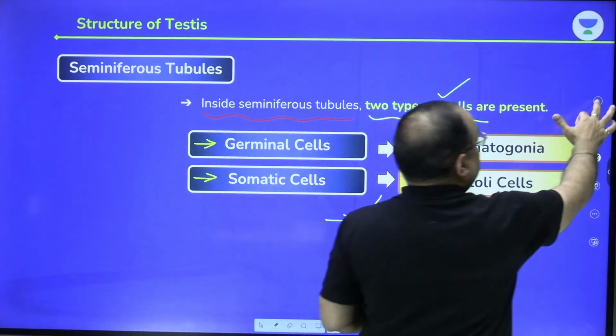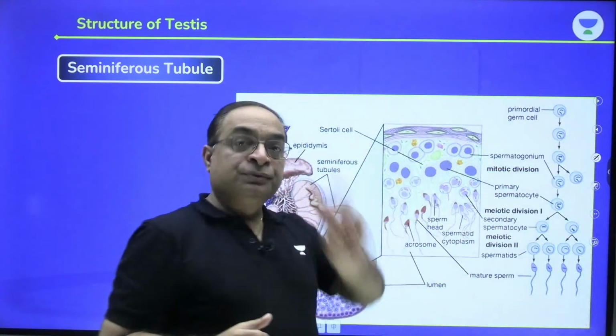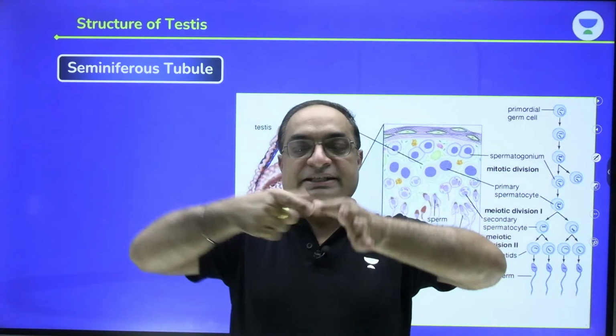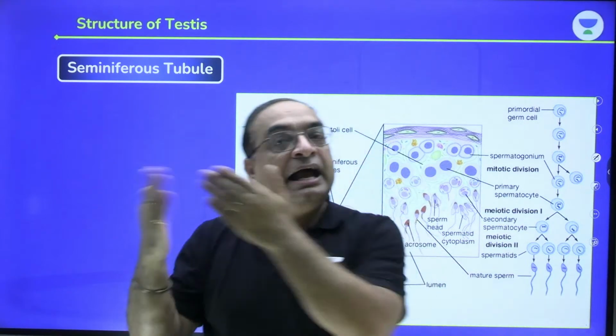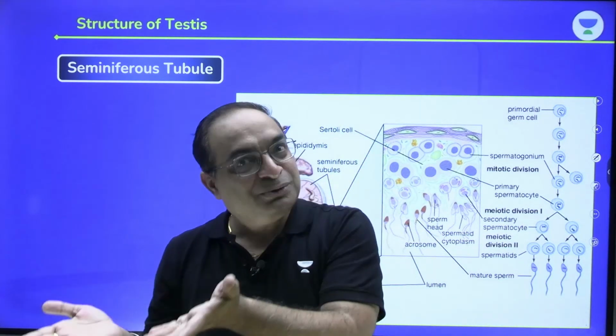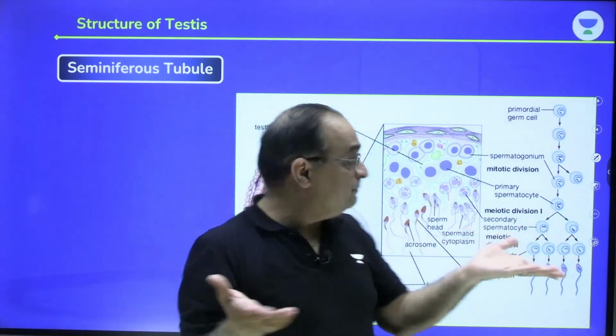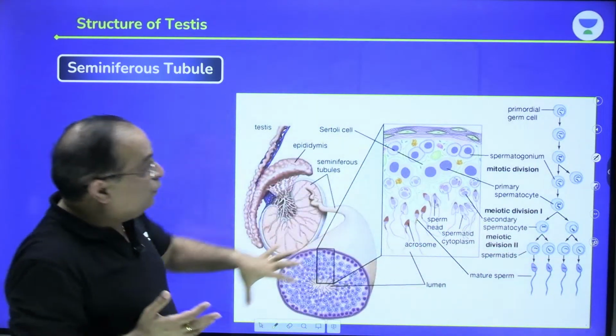So all my Raja Beta and Vani Betiyan, I told you two types of cells are present inside the seminiferous tubule, sertoli cells and spermatogonia. Spermatogonia will form sperms. Now, this is another beautiful diagram.